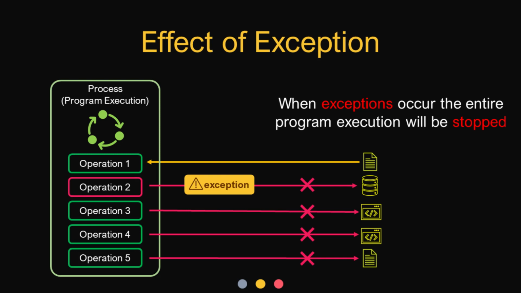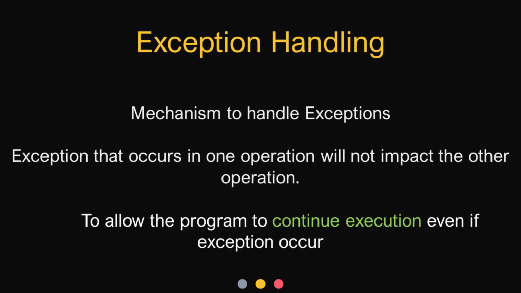So how do we ensure the program flow doesn't break even when an exception occurs? This takes us to exception handling. Exception handling is a mechanism to handle exceptions so that an exception that occurs in one operation will not impact another operation that is performed by the program. Exception handling allows the program to continue execution even if an exception occurs.